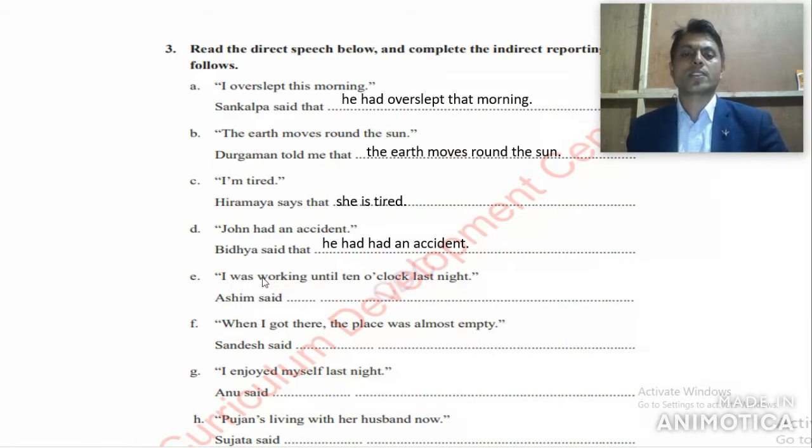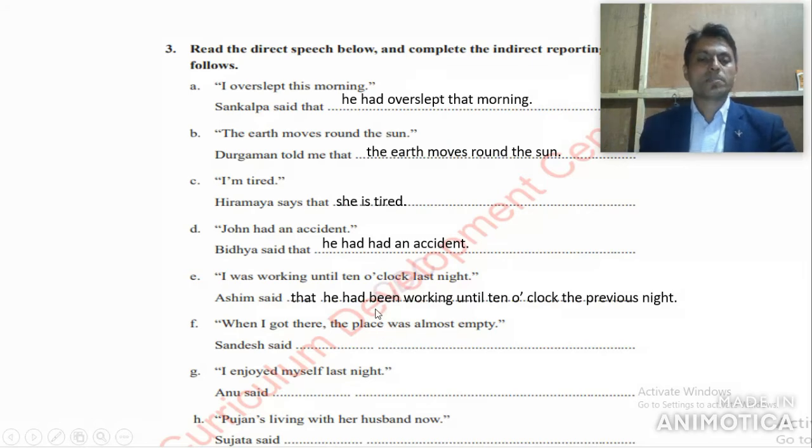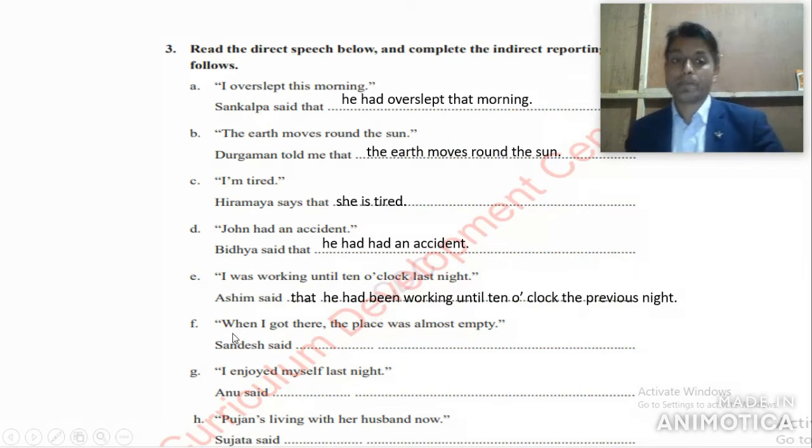These are the rules of grammar under direct and indirect speech. Asim said that he had been working until 10 o'clock last night. Even you can see this answer on the screen: Asim said that he had been working until 10 o'clock the previous night. Last night changed to previous night. This is the time, and the verb must be changed.